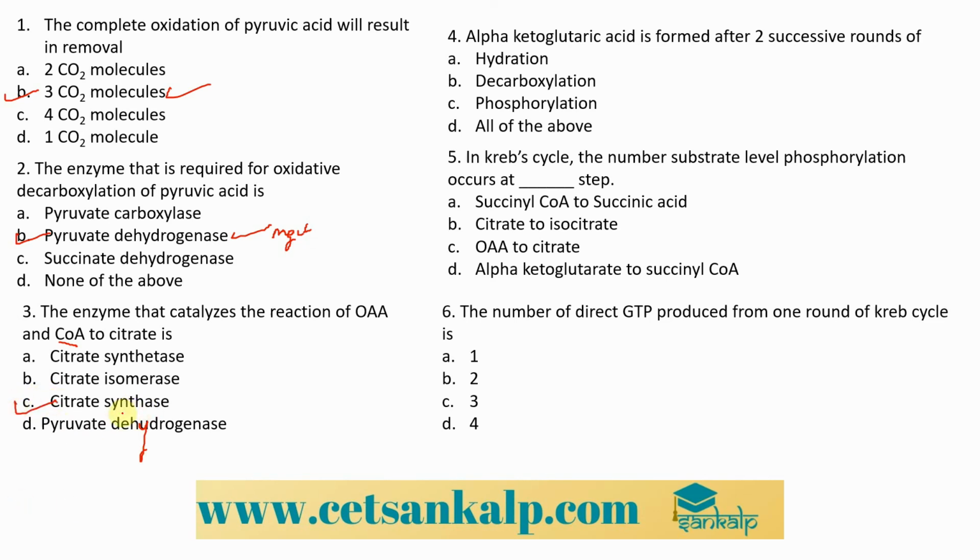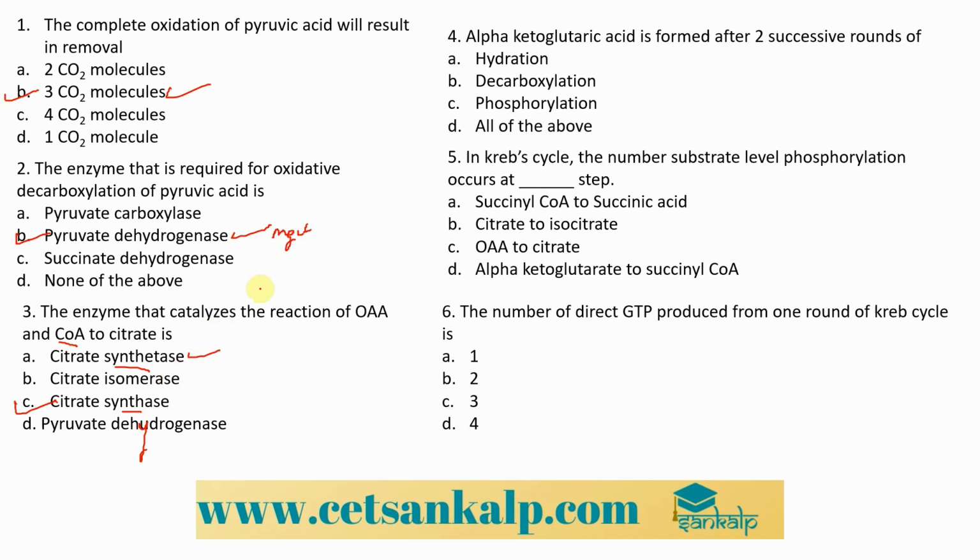Now, there are two terms over here, synthetase and synthase. Generally, these both enzymes are quite functionally different. Synthase does not consume any ATP, whereas synthetase mainly consumes ATP. This is the main primary difference we have to remember over here.